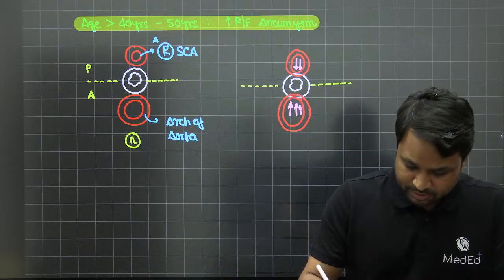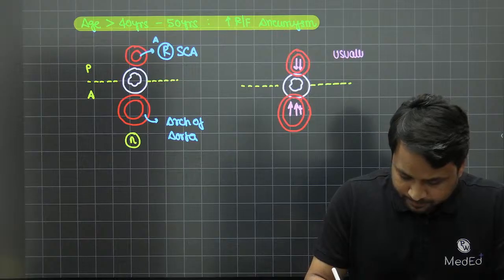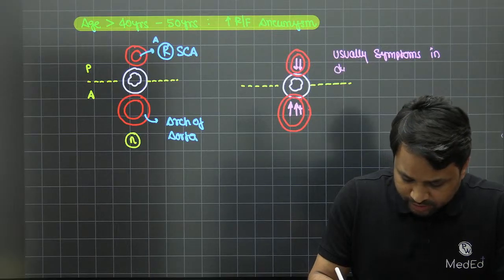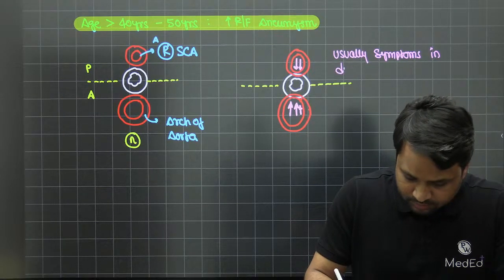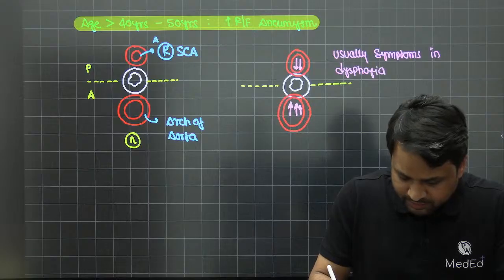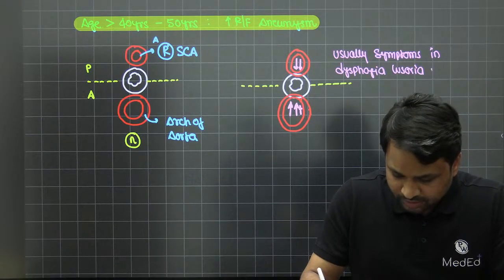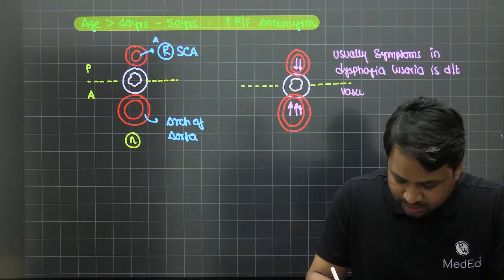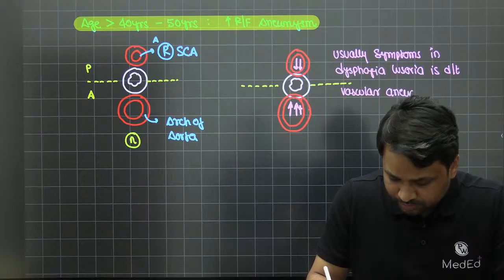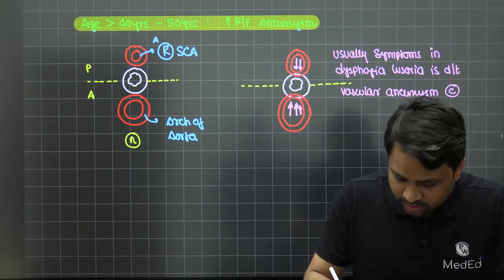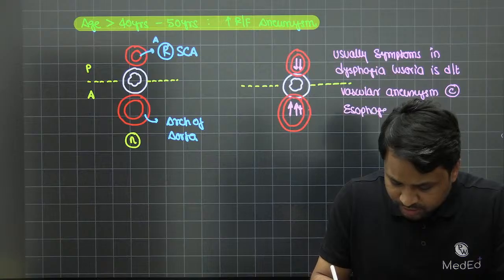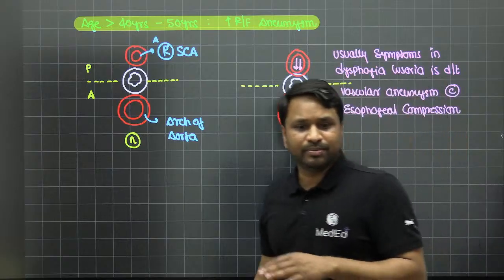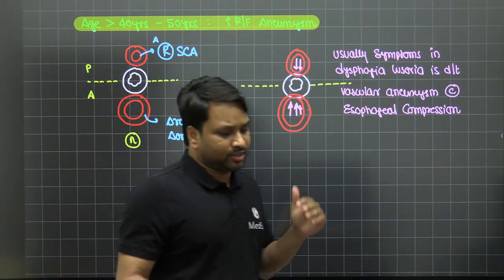So usually symptoms in dysphagia lusoria are due to vascular aneurysm causing an esophageal compression. That's the basic concept that you need to understand.